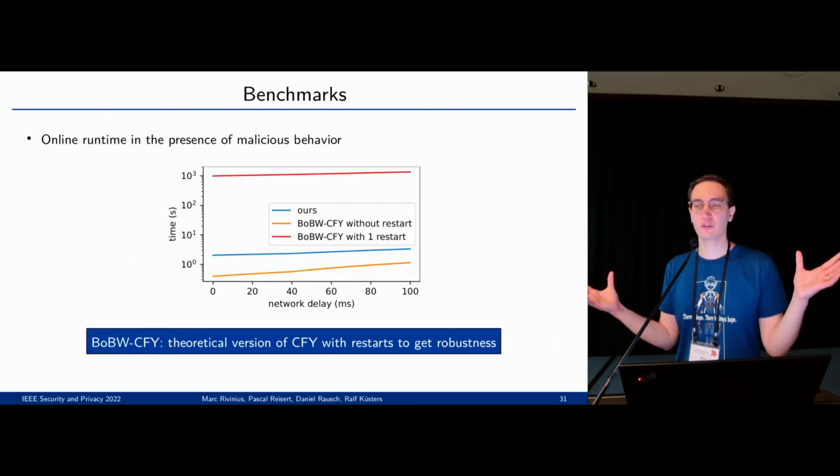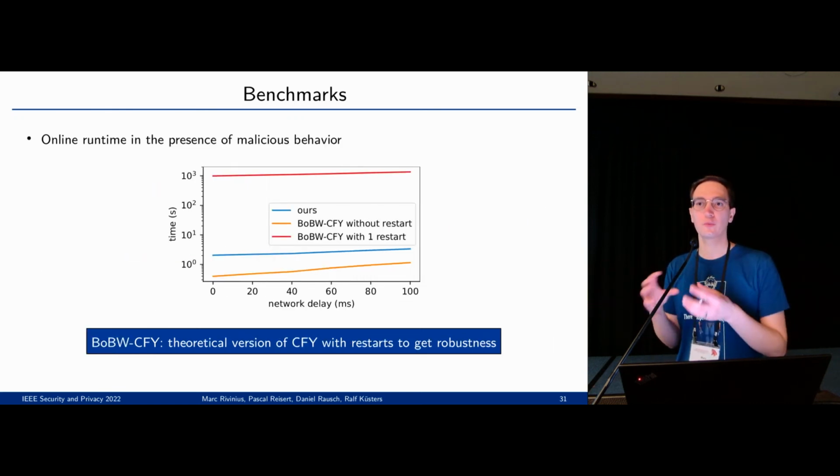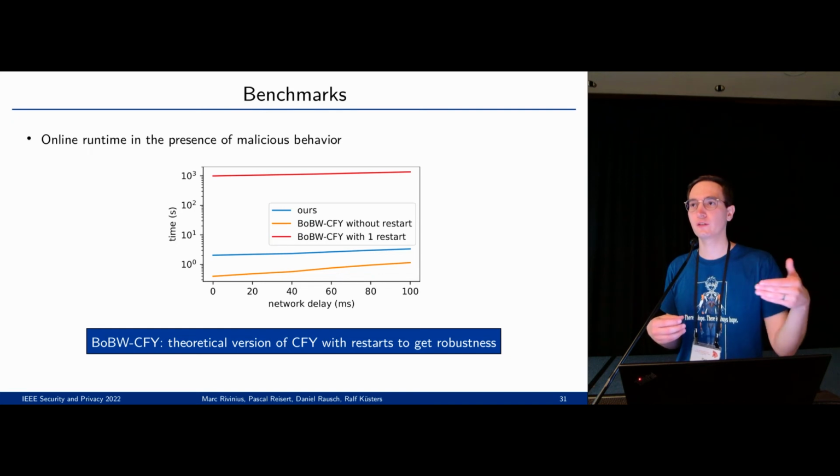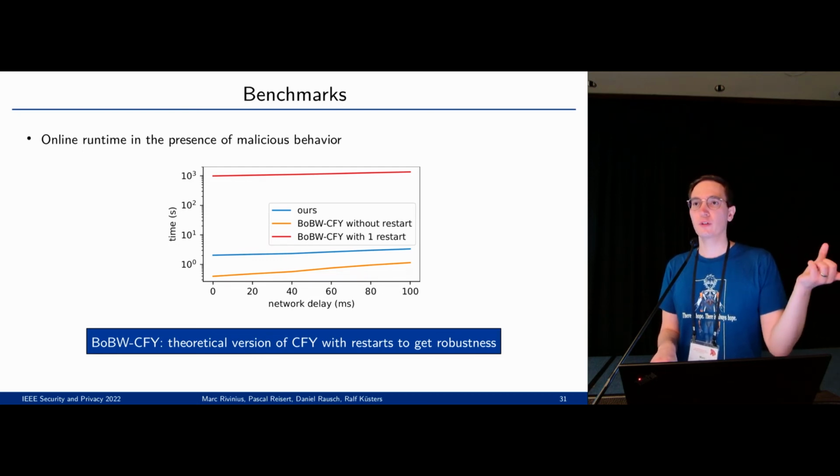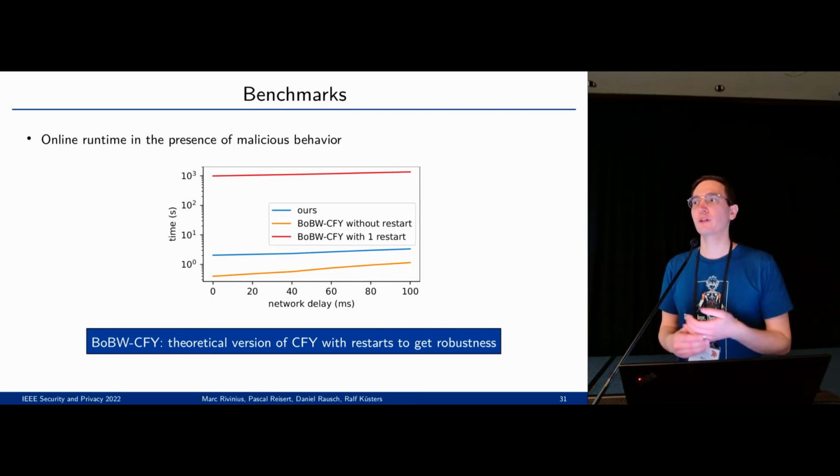And if you put this together with the best of both worlds approach that would use restarts to get robustness, you see if there is no malicious behavior, no restart is needed, this best of both worlds approach with CFY is fast, but just a single misbehavior and it's orders of magnitude slower than our approach, and our approach has basically the same runtime independent of the number of malicious parties.